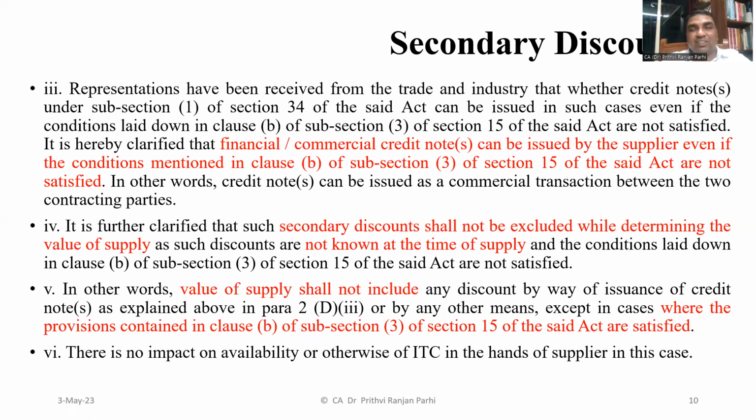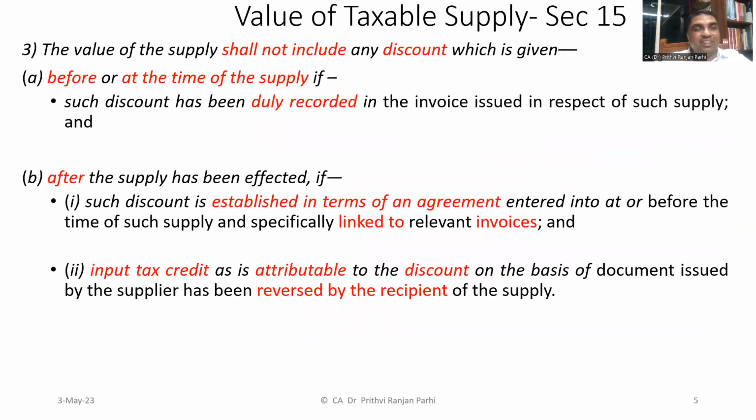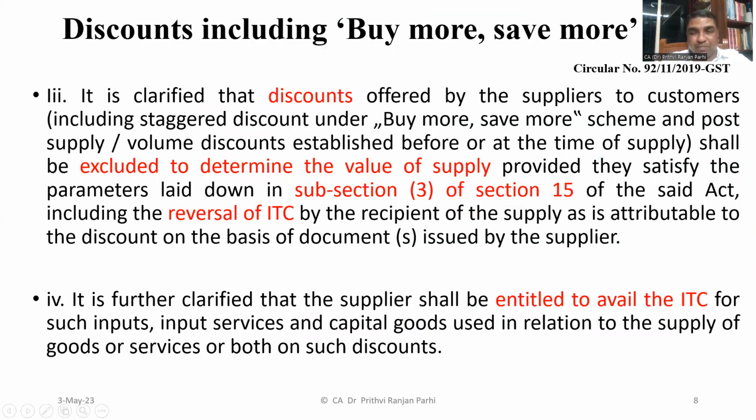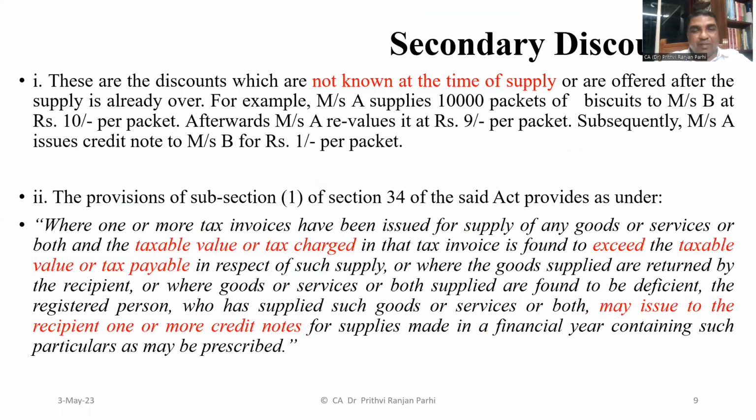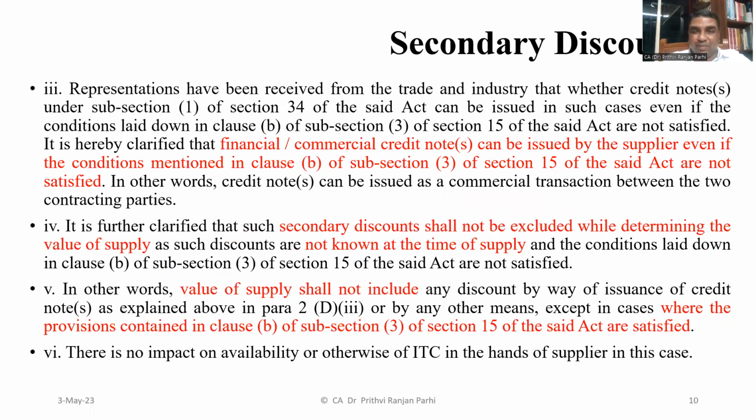Again, I am showing you this condition, section 15(3)(b). If these two conditions which we discussed are not satisfied, credit notes can still be issued. That is not a problem.